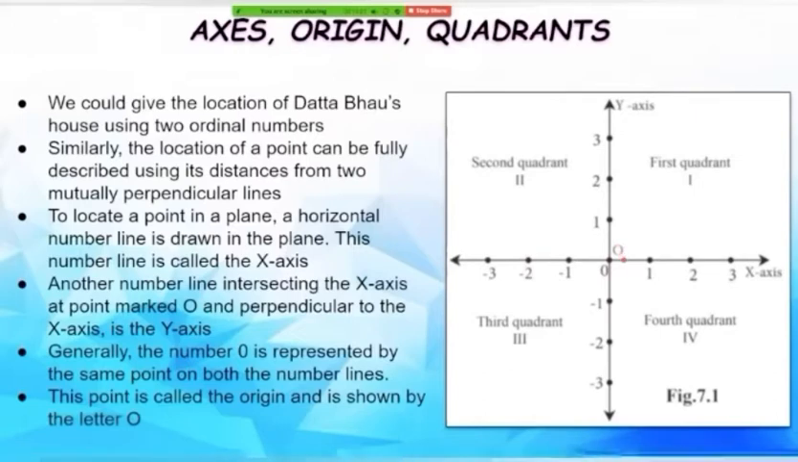Generally, the number 0 is represented by the same point on both the number lines. This point is called the origin and is shown by the letter O. So this is our origin. It is indicated by point O or alphabet O and the number 0.